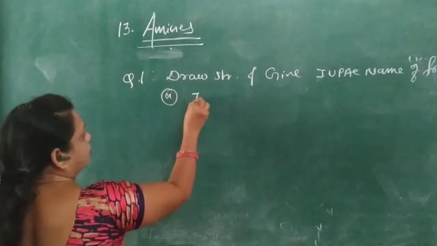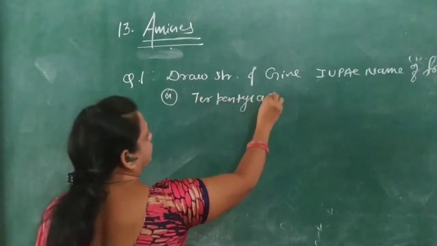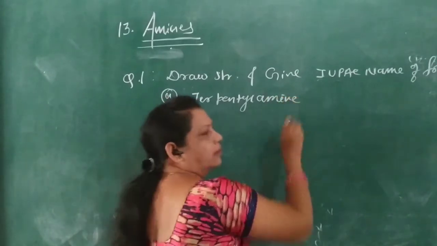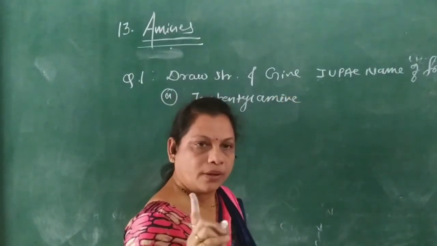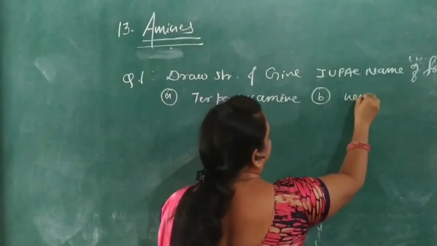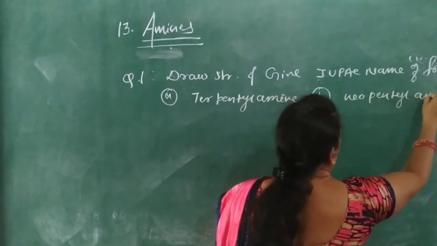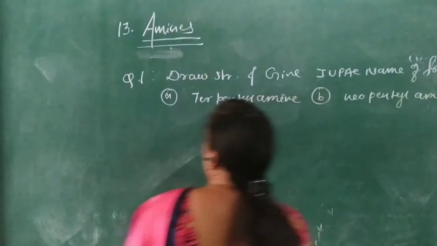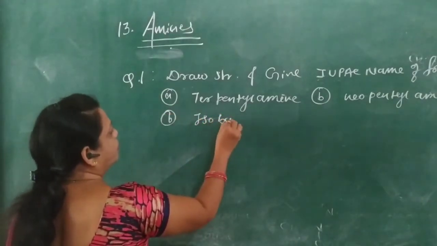A. Tertiary pentylamine. Just like butylamine, tertiary pentylamine is an example of primary amine. B. Neopentylamine. C. Isobutylamine.